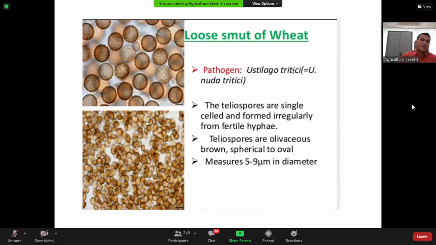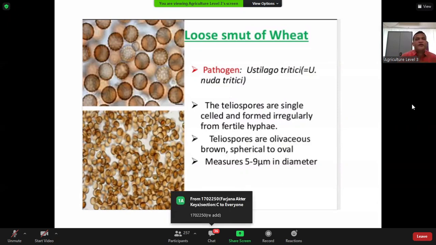What does Ustilago tritici produce? Basically, this type of teliospore. It is a single-celled spore, brown in color, as you see, and around the cell wall you will see some serration, like thorns. This structure is called echinulate, or echinulation. That means echinulate single-cell teliospores are produced by Ustilago tritici that cause loose smut in wheat.